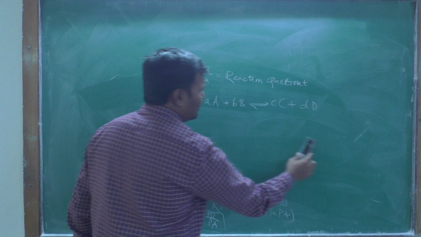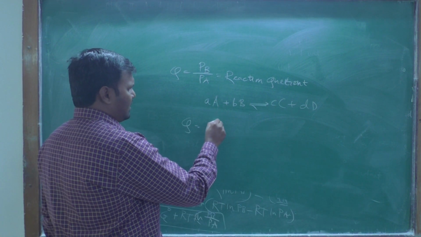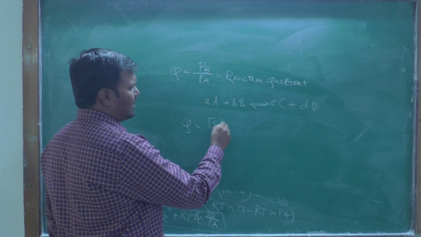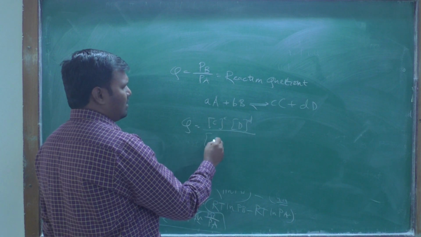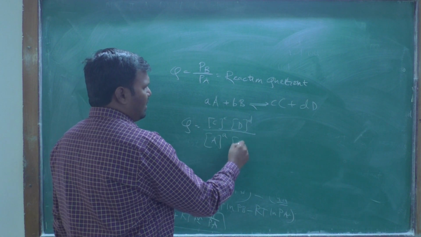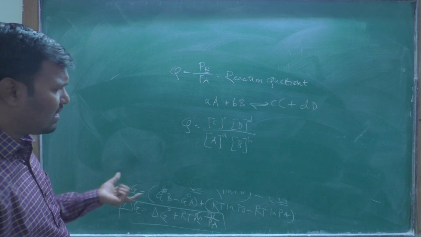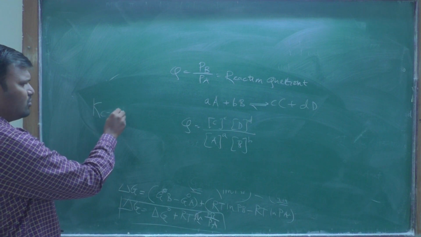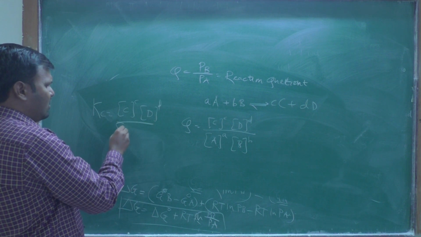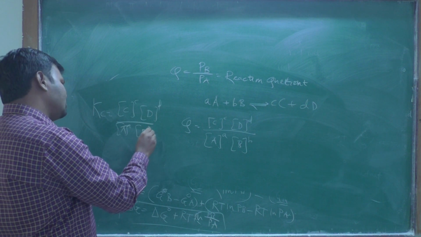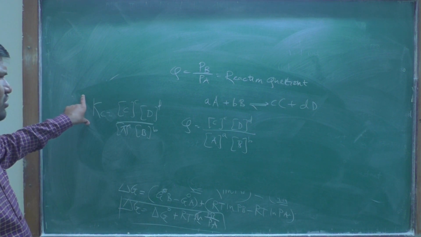Then the reaction quotient for the reaction is given as Q equal to concentration of C raised to c, concentration of D raised to d, that is the concentration of products, upon concentration of reactants, A raised to a and B raised to b. The same equation we have seen as the equilibrium constant Kc.